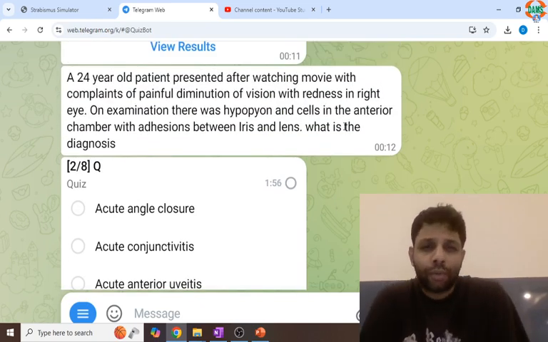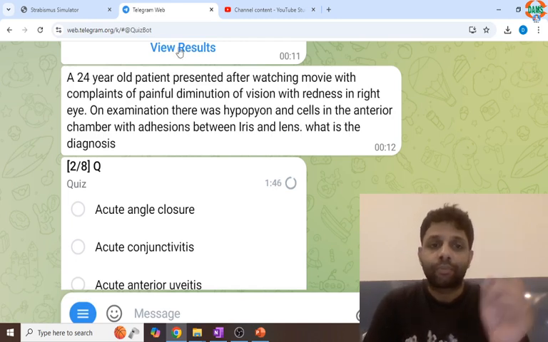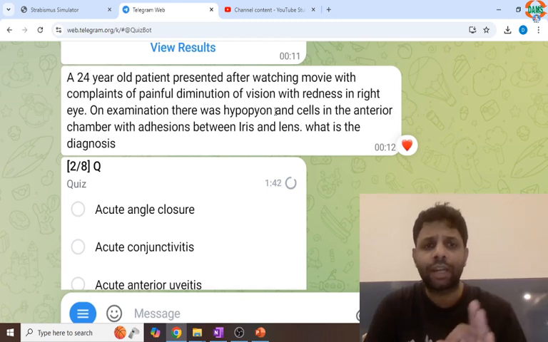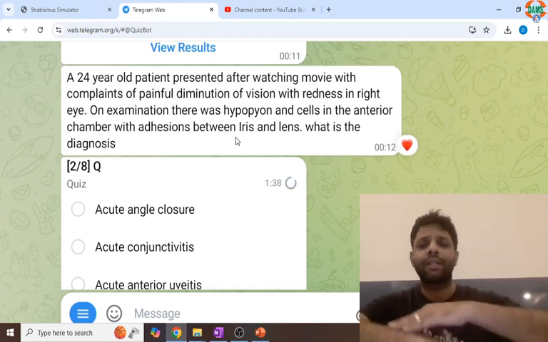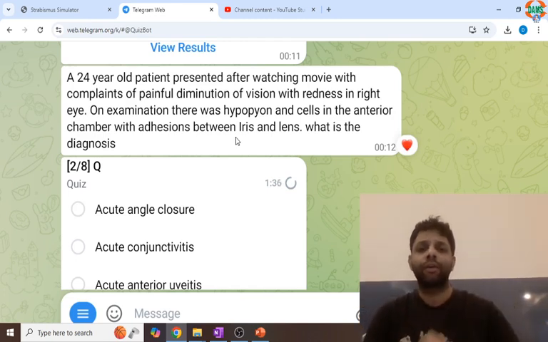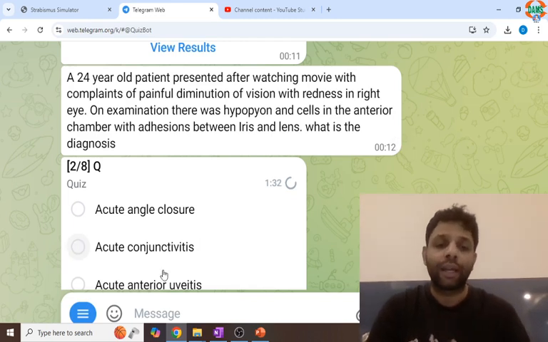Now, a 24-year-old patient presents after watching a movie. Just after watching a movie, I know many people must have answered acute angle closure because that was asked in the NEET exam, but that's not the answer. Painful diminution of vision, redness in the right eye, hypopyon cells in the anterior chamber can be seen in acute angle closure. But adhesion between iris and lens is posterior synechia. Hypopyon cells are going in favor of acute anterior uveitis.